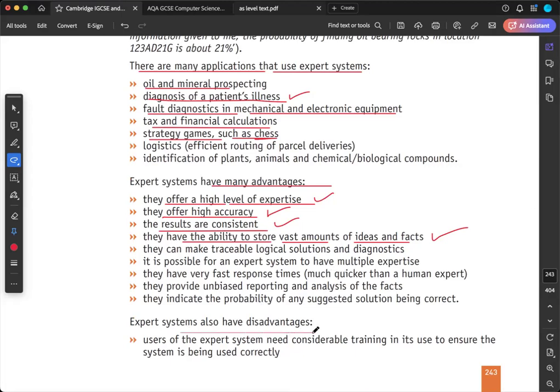Expert systems also have some disadvantages. Users of expert systems need considerable training in their use to ensure the system is being used correctly. Yes, you have to train for using an expert system like an automatic pilot system. For that, you need to take proper training.